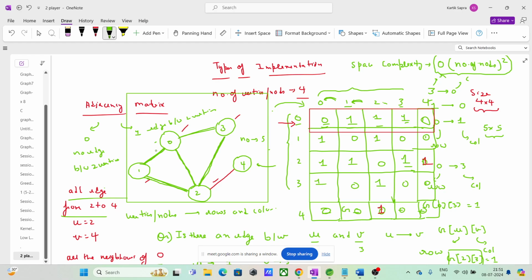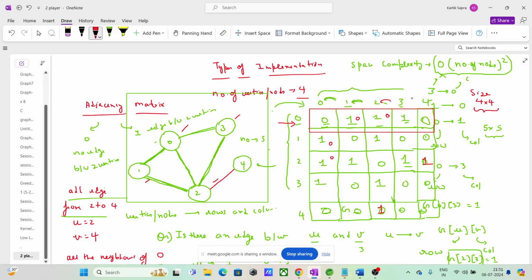If you are deleting 0, you have to remove 0 to 1 and 1 to 0 also, because this is a bidirectional edge. So if you found one neighbor, you have to perform two operations. What are those two operations? One is 0 to 1 and another is 1 to 0. Then you go on, is 2 a neighbor of 0? Yep, 2 is a neighbor of 0. So 0 to 2 you put 0 here, and 2 to 0 also, you put 0 here.